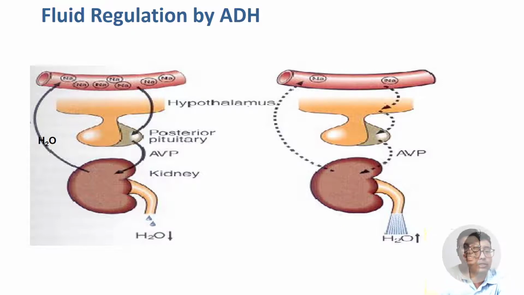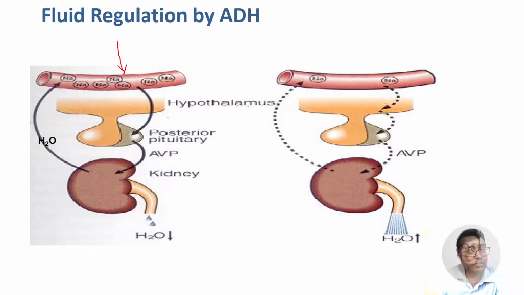What is happening over here? You can see there is excess sodium inside the body. Excess sodium means osmolality is very high. We need to maintain a balance, means we need to conserve water. So if solute is high, we need to conserve solvent in an equal volume so that the balance of osmolality is maintained. So what happens?